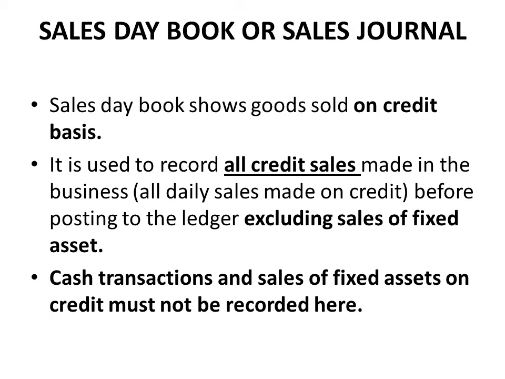Now we want to look at the meaning of each type of the special journal we have outlined earlier. First, the meaning of sales day book. A sales day book, or sales journal, is a book that we use to record goods sold on credit basis. Now, what is credit basis? Credit basis is a situation, or a system, whereby payments for items are not made immediately, meaning you are paying at a later date.